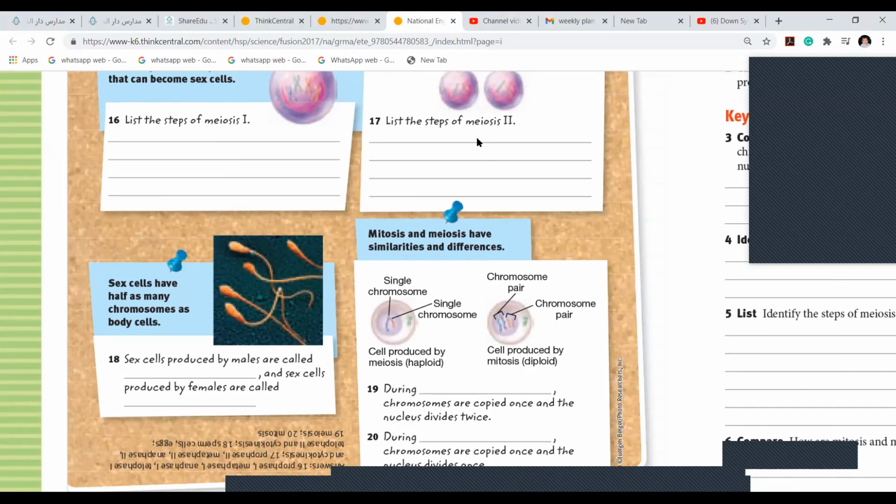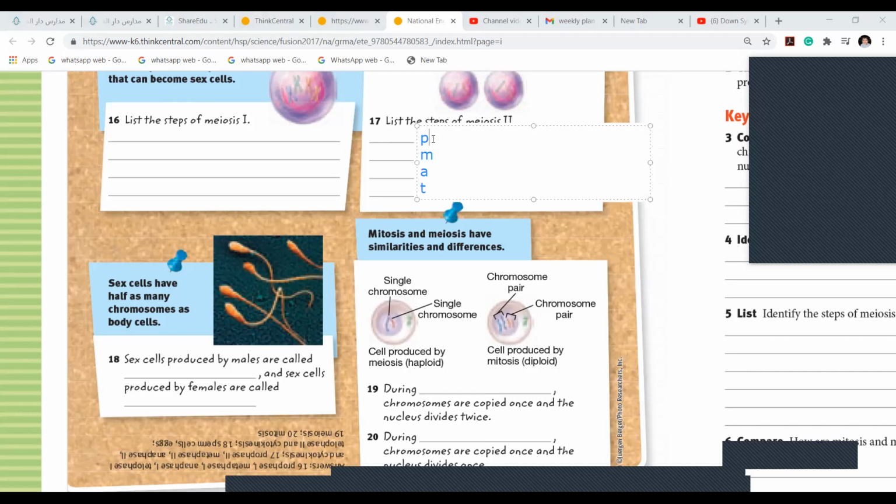Who's going to say it? Let Malak try. Okay. No, my dear, that is here. I'm saying the phases. PMAT. P for prophase 2. Come on. P for prophase and M for metaphase. See, I will write for you. Malak, I'll write for you here. First was P, second was M, then A, then T.